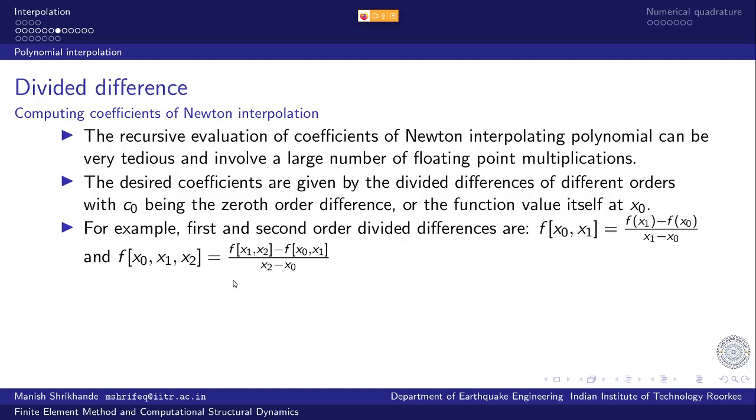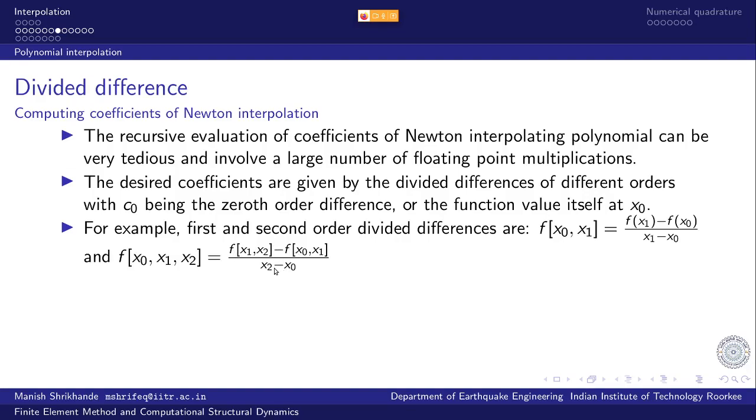Similarly, third order, f of x0, x1, x2 and x3, would be the difference between f of x1, x2, x3 minus f of x0, x1, x2, and then divided by of course x3 minus x0, and then these can be recursively computed.